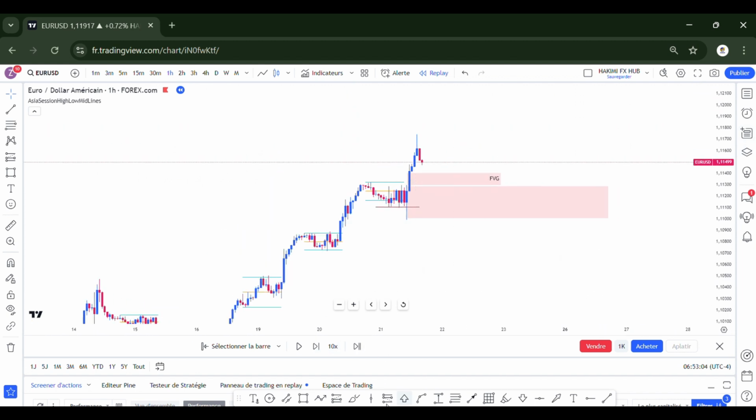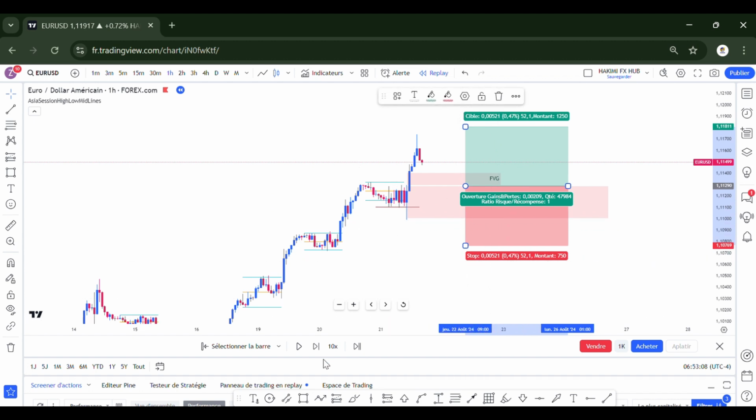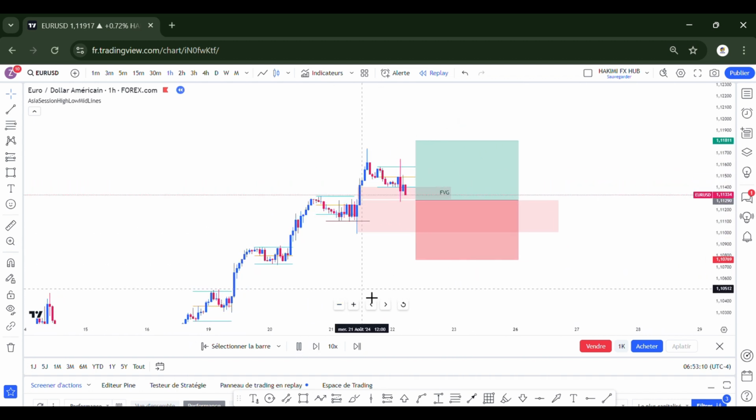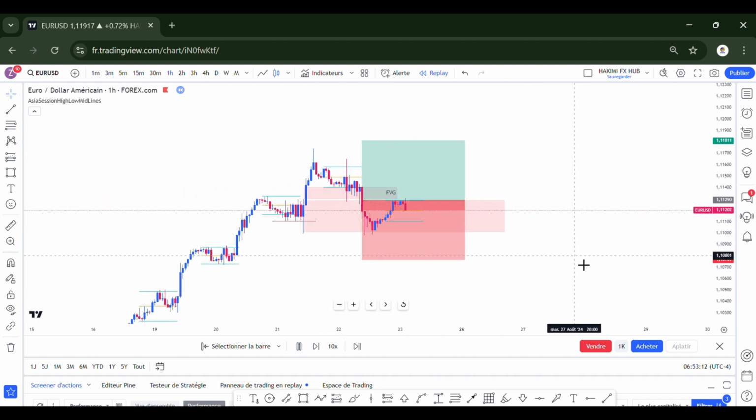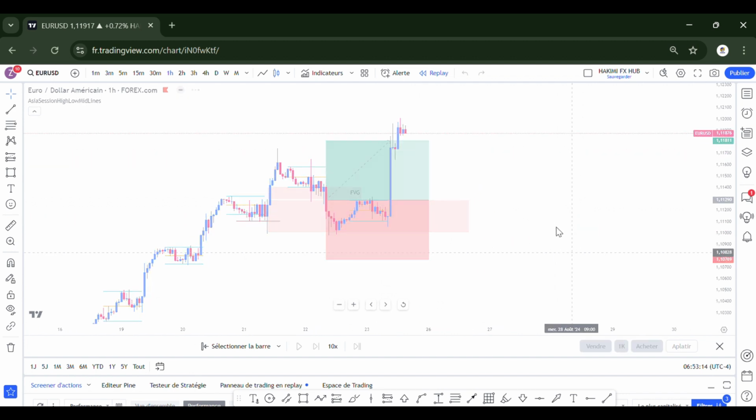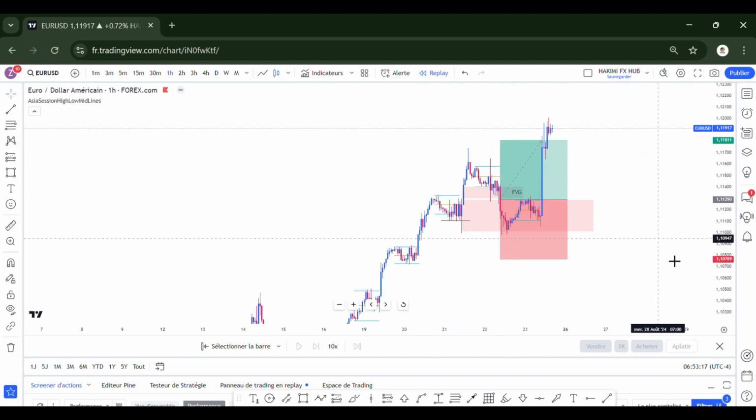Once the market comes in here, this is the long we can take, the buy we can take at that point. Once it moves out, we can take this as the buy, and that's how the market moves to that point. I hope you have fun.